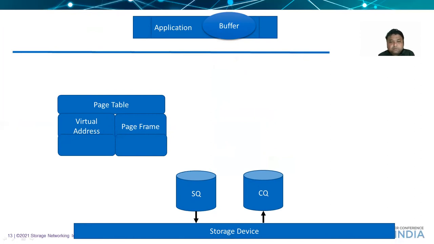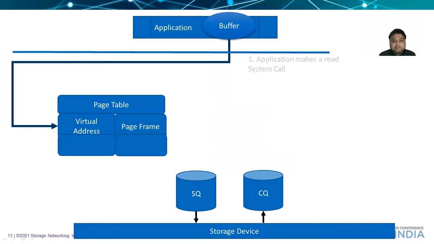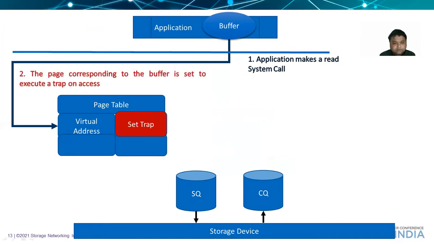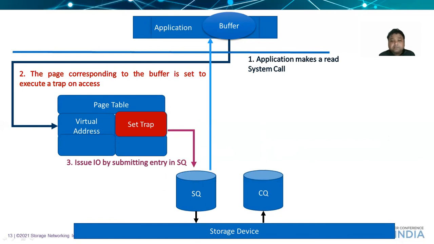Let us look at a more interesting situation. The application makes a system call to perform a read IO. The kernel sets a trap on that virtual address. The page corresponding to the buffer is set to execute a trap on access. We issue an IO by submitting an entry in the submission queue. We return back to the caller saying that IO was complete.